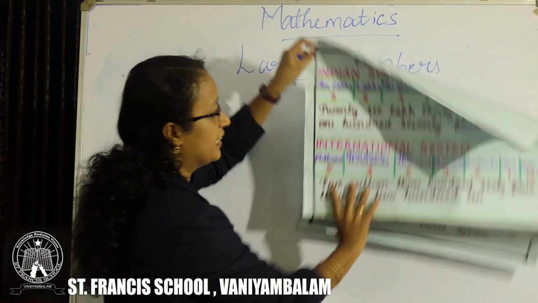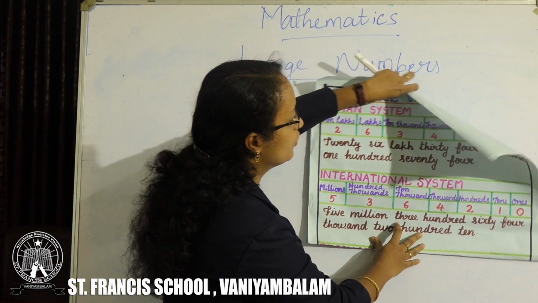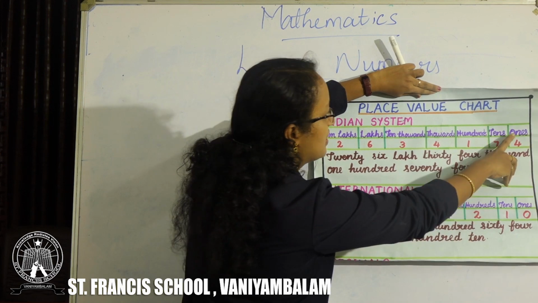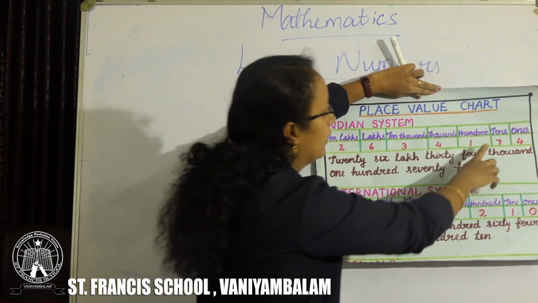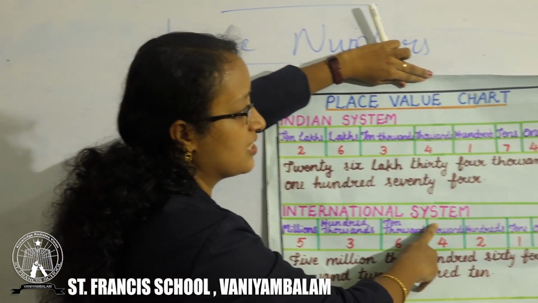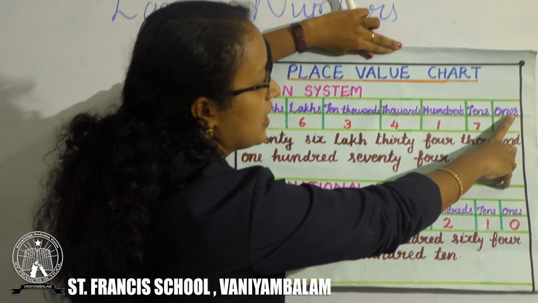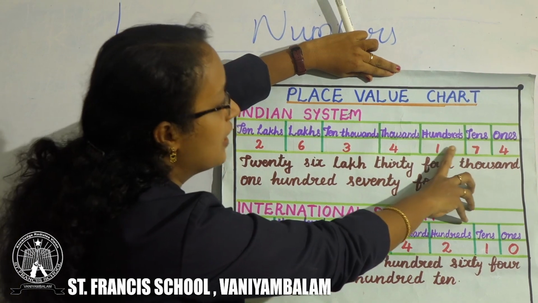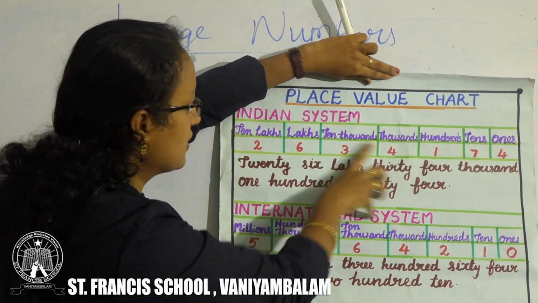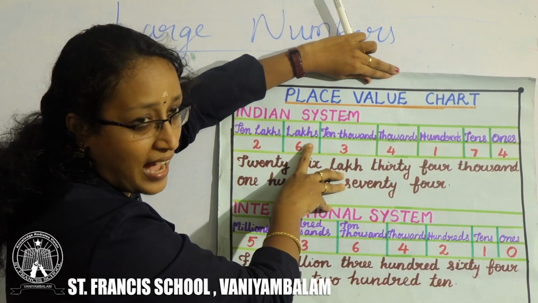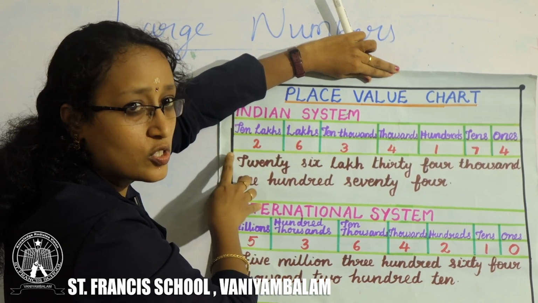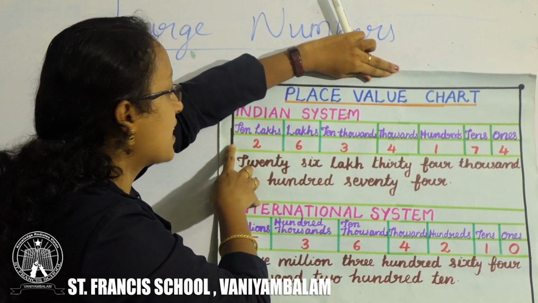Indian and international place value chart. Indian system and international system. Indian system starts from ones, tens, hundreds, thousands, 10,000, lakh, 10 lakh. It goes on like that. Then what is next?